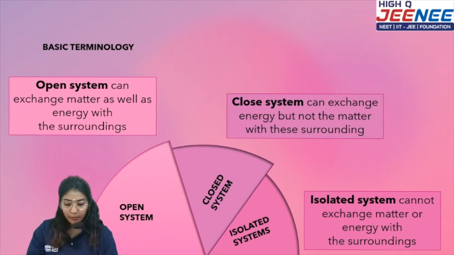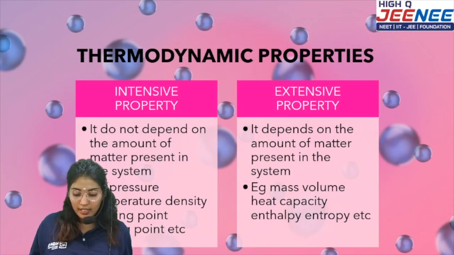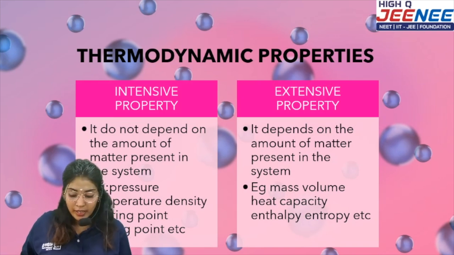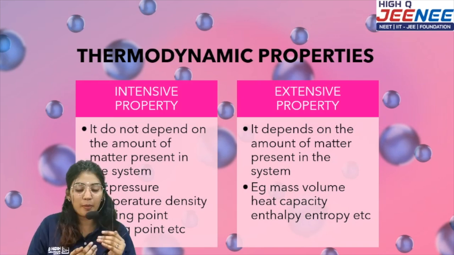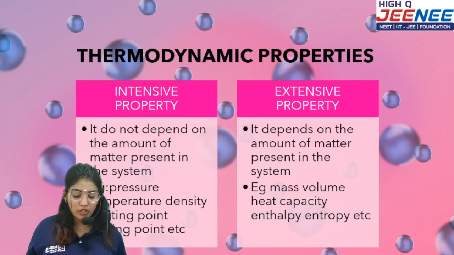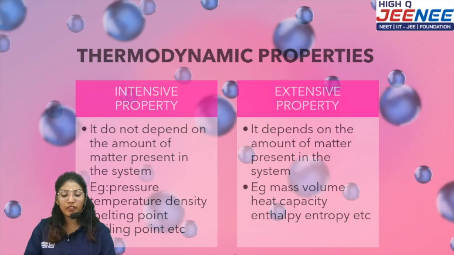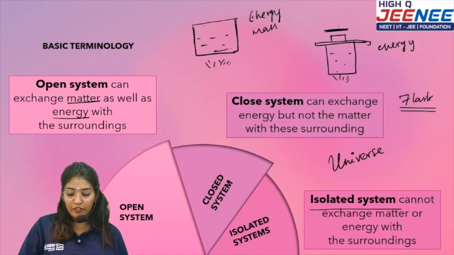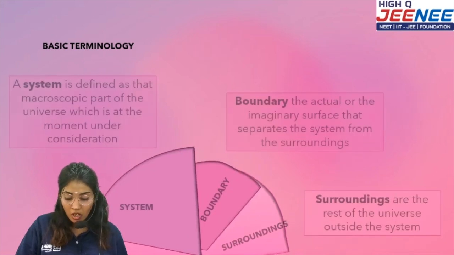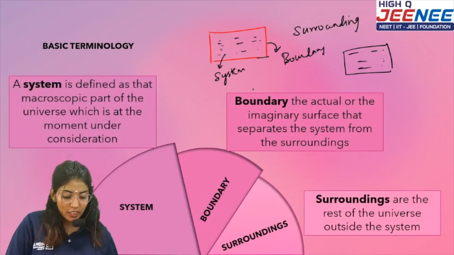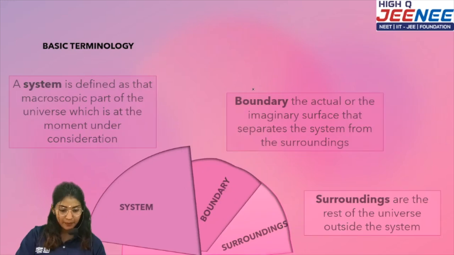Okay, now we're going to talk about, before that I want to talk about what the different types of boundaries are as well. So we have seen the different types of systems, and now the different types of boundaries as well. Okay, let's talk about the different types of boundaries.